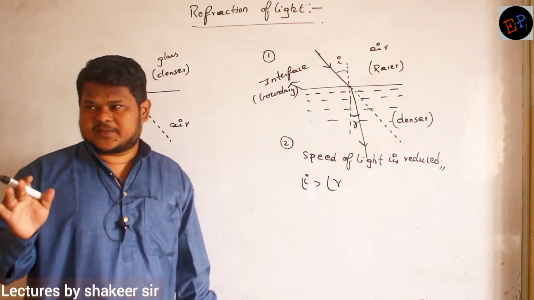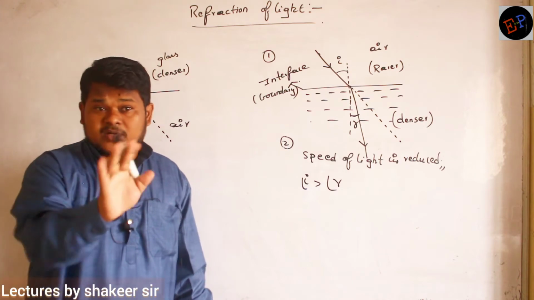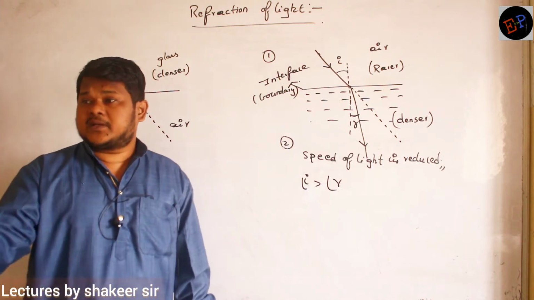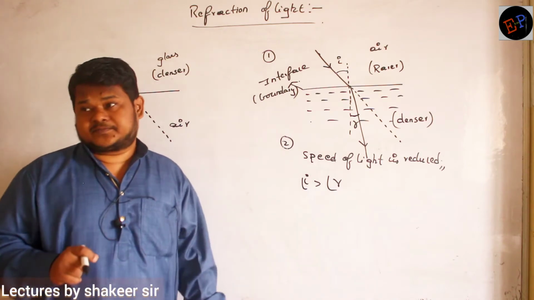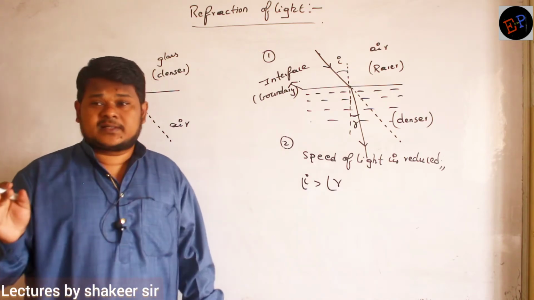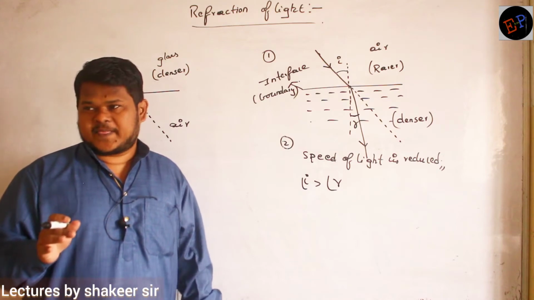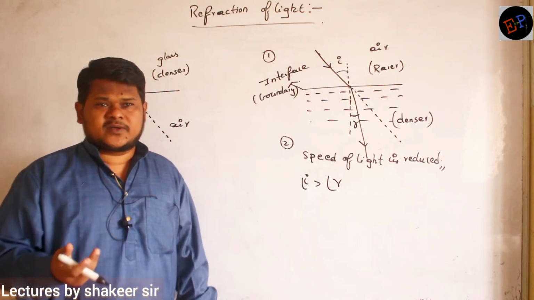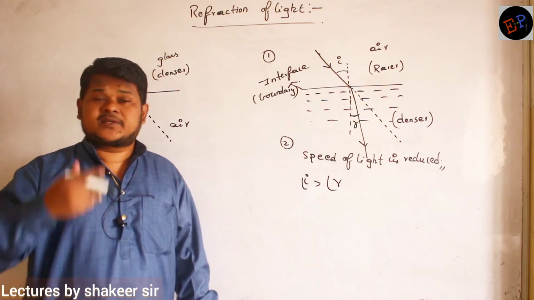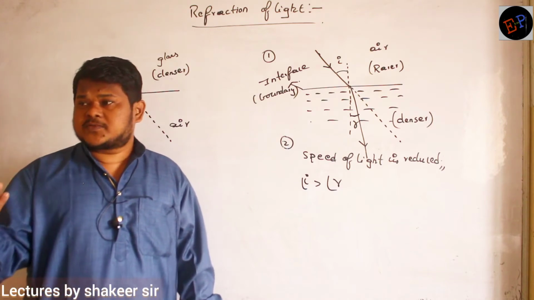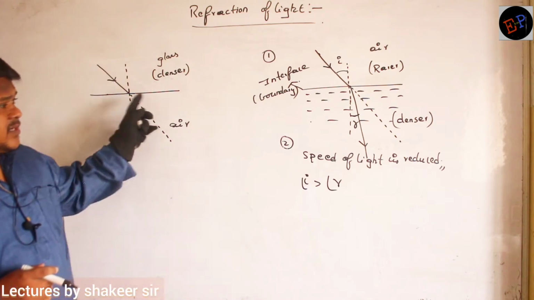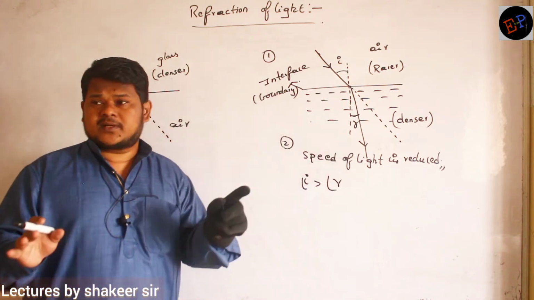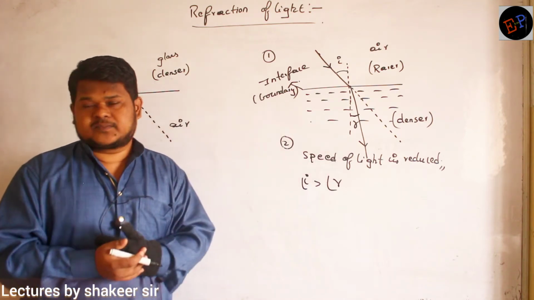Every dense medium is not optically denser. There are some materials whose density is very large, but still they are not optically denser. Optical density is different. General density is different. General density is equal to mass by volume. But optical density is a different condition, where how much the speed of light is reducing, that is called optically denser medium. So wherever I say density here, you have to understand it is optically denser medium. Are you able to understand?